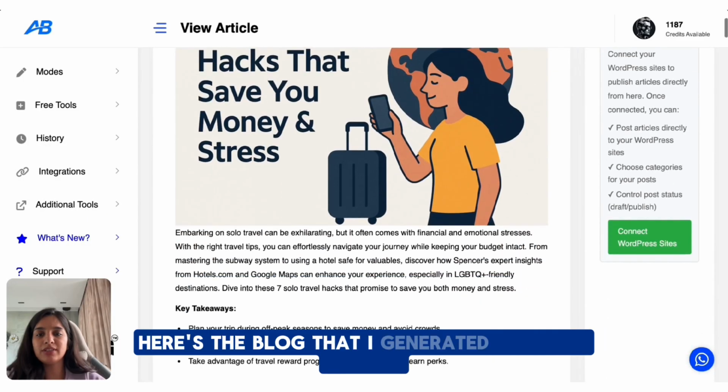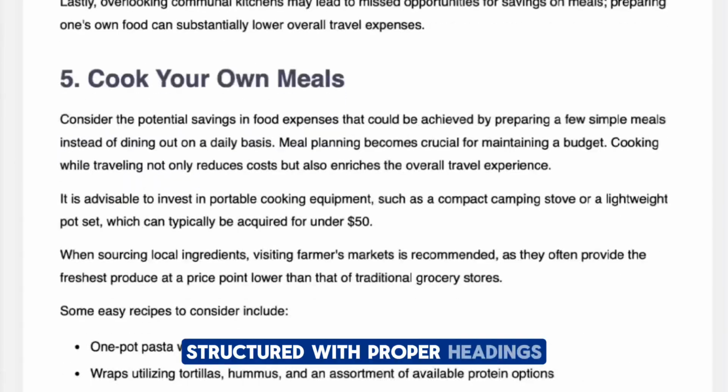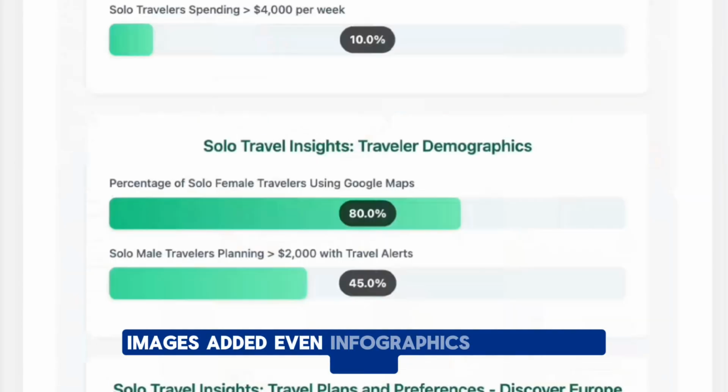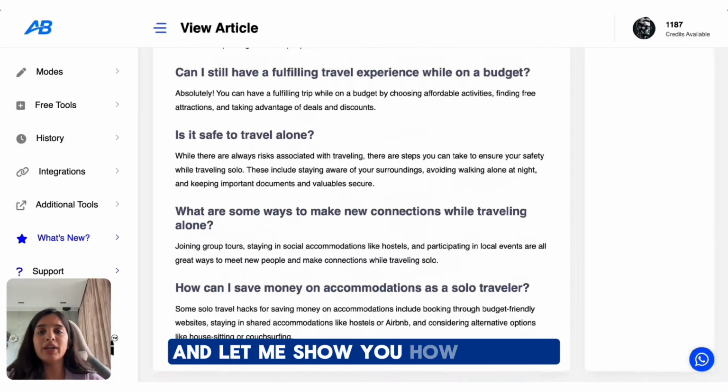Here's the blog that I generated in under minutes. It's SEO ready, structured with proper headings, images added, even infographics added with FAQs, and all of it done automatically. And let me show you how I did this.